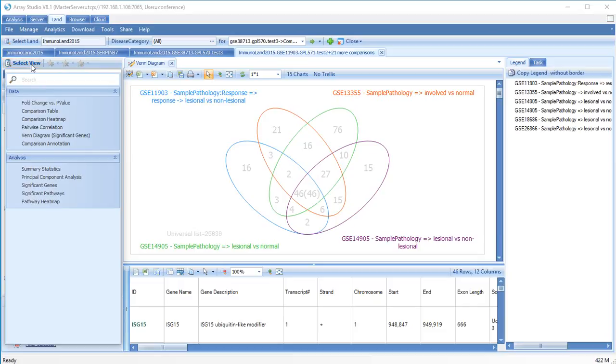Additional comparison level views include heat maps and pairwise correlation, and additional comparison analysis tools such as principal component analysis, summary statistics, and finding significant genes and pathways within these comparisons are available.